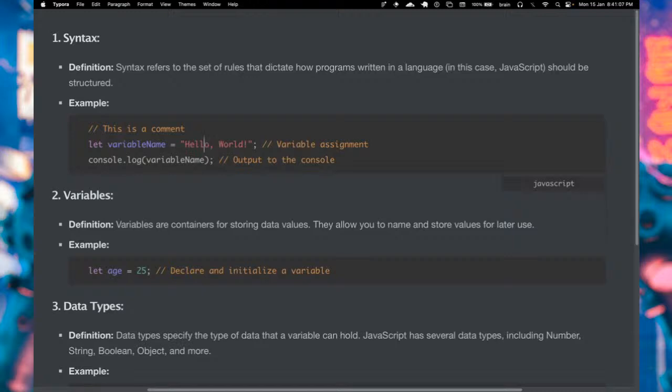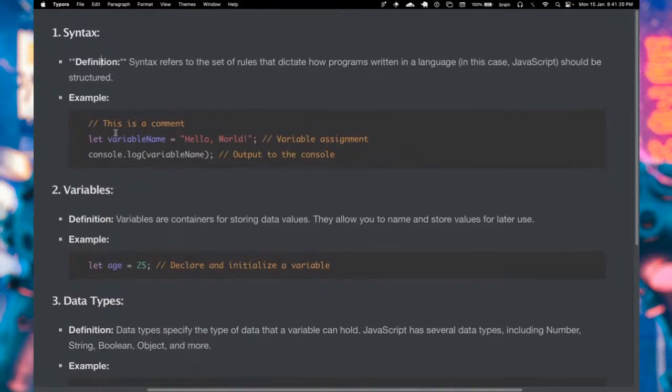Right, for this example that we gave here. Okay, so yes, this is a simple material that carries the definition of some of these terms alongside some examples to also show what the terms actually mean. Because I received a lot of questions, especially when I explain and use terms like variables, syntax, and data type. People tend to ask, what exactly does the term mean? And that is why we have this material right here.